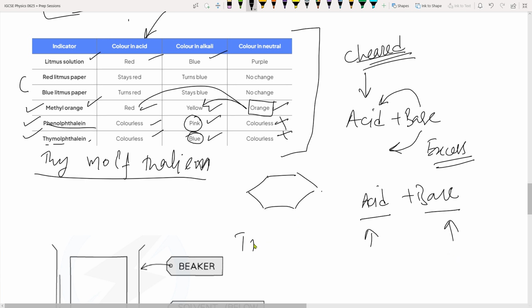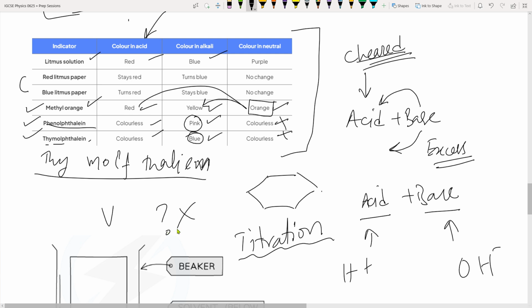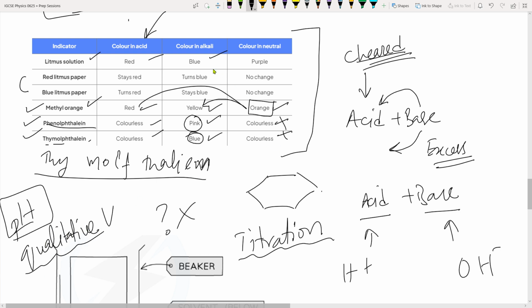This is what we call titration, to identify how much H positive ions or OH negative ions there were. The pH test only gives you an average, it does not give you any specific value, it only gives you a comparative relation, whether it's a strong or a weak acid. But how strong and how weak, can you have a calculated value? No, because the pH test is only a qualitative test, it does not give you any quantity. So we use titration, which is a quantitative test.